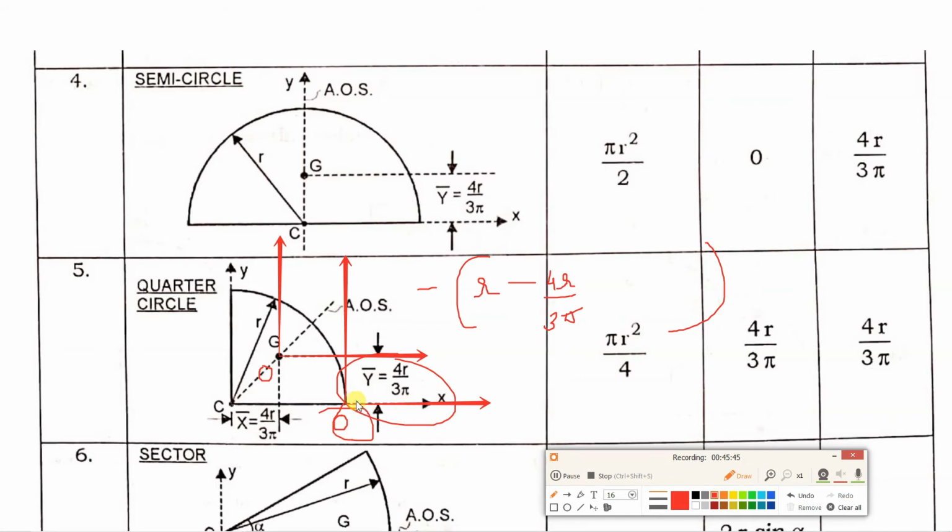See, what you have to do is find the location of centroid G from origin. This origin, centroid is towards left, na? So it will be negative, minus. Total distance is radius, and this distance is 4r upon 3 pi. So r minus 4r upon 3 pi. What about vertical distance? It will remain same, 4r upon 3 pi, y bar.